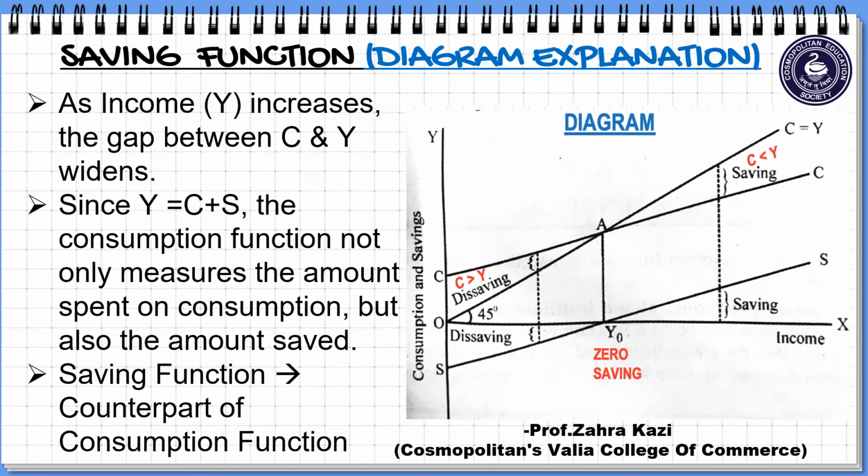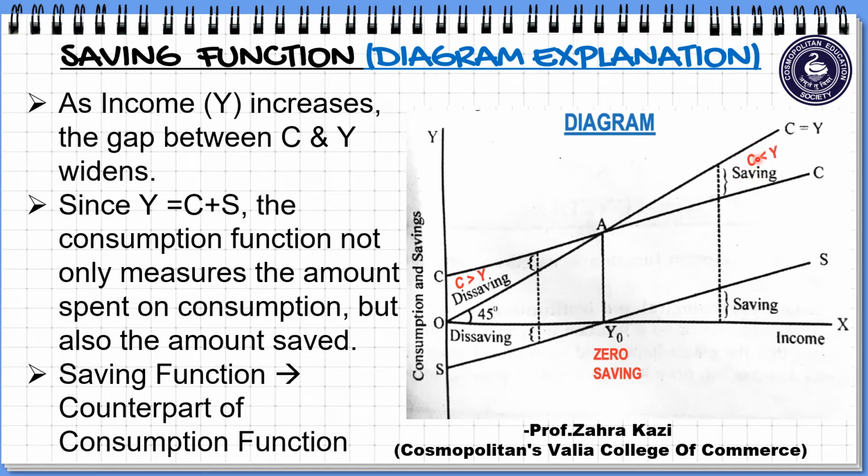In this slide, you will observe that as the level of income increases, the gap between consumption and income also widens. Can you see in the diagram? The gap here is very small, but the gap here is widened. It is broad. So this shows what? As the level of income increases, the gap between consumption and income is also increasing.